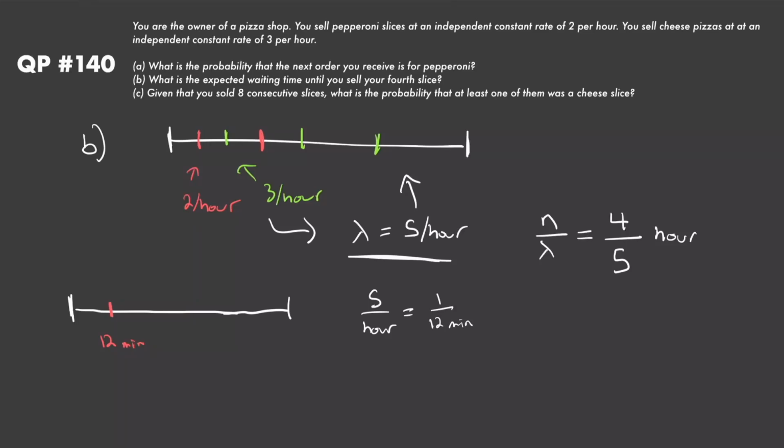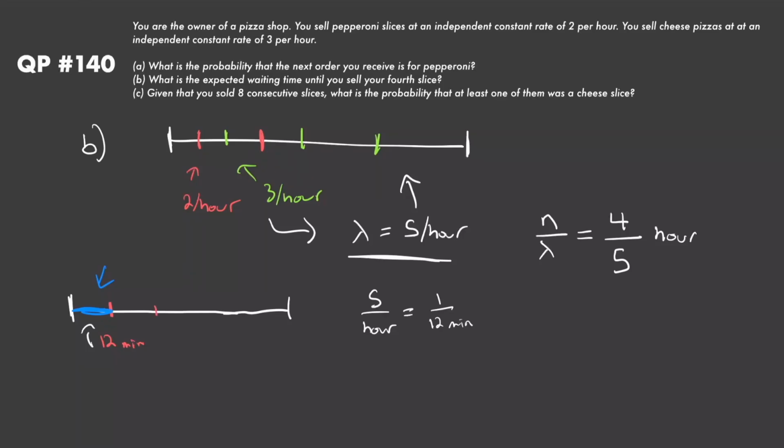Then obviously the times between our arrivals are going to be exponentially distributed. We know the expected value of an exponential, again from QP 137, is just going to be 1 divided by our rate parameter, so 12 minutes. And then we're summing up 4 of these exponentials to get our 4th slice. So we're summing up 4 times 12 minutes. That's going to be our expected value.